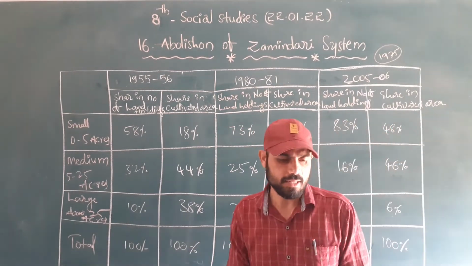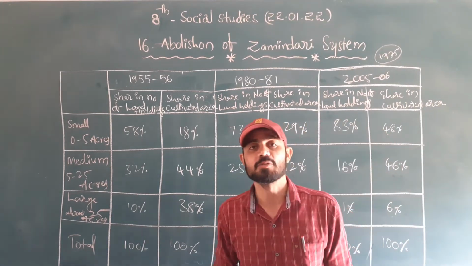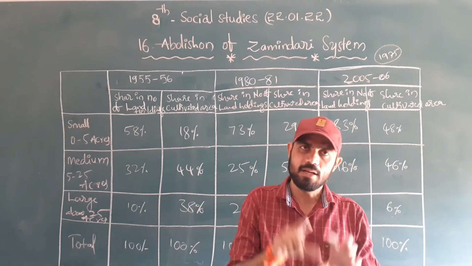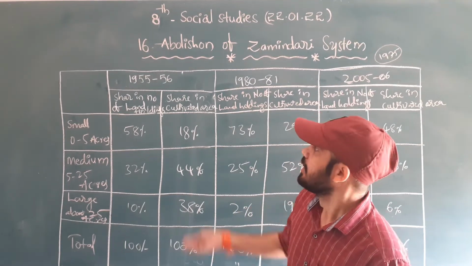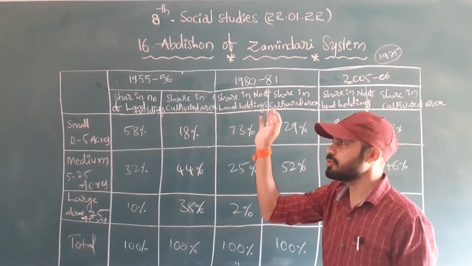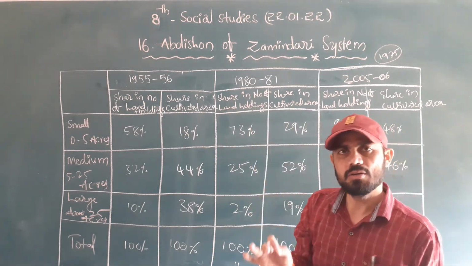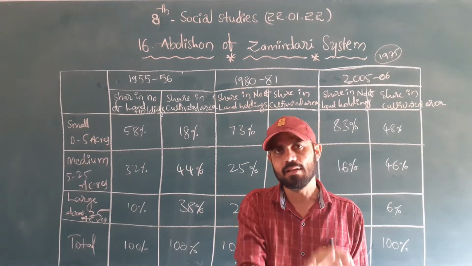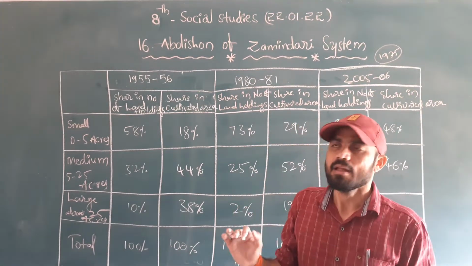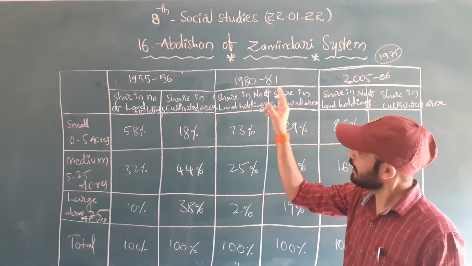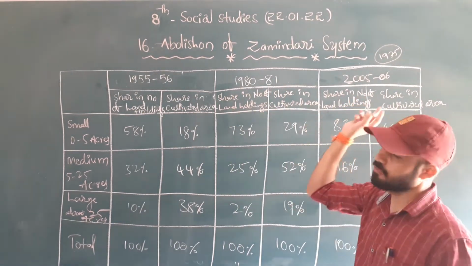Then we have the doubt here, right? How could we explain the table? How could we explain it paragraph-wise, right? First, what do we have, this kind of table. First, this table is regarding the distribution of the land holdings in Andhra and Telangana, and the respective years are 1955-56, 1980-81, and 2005-06.